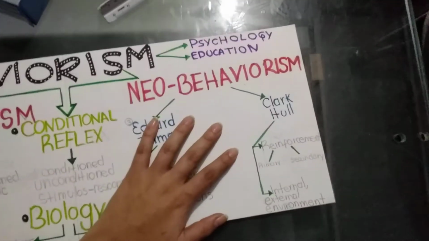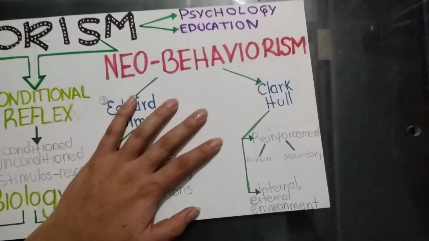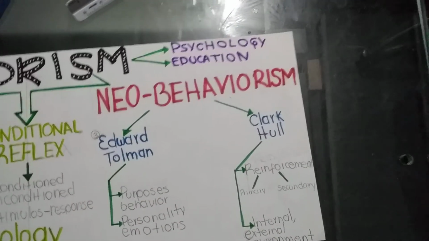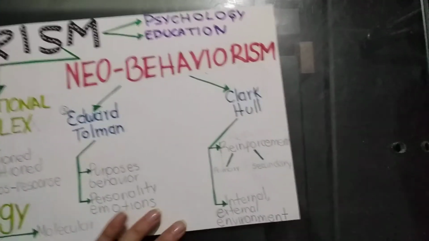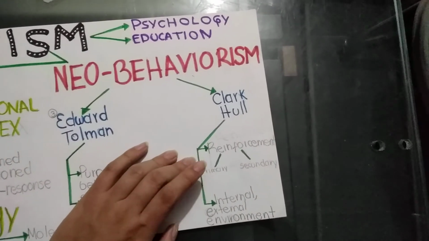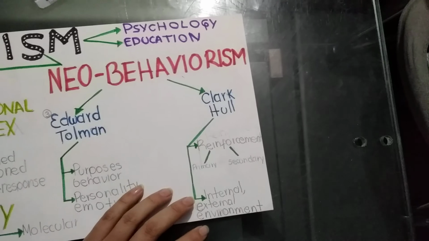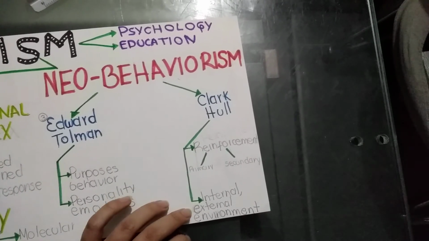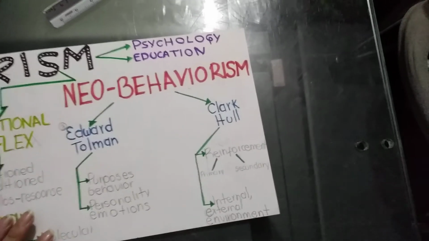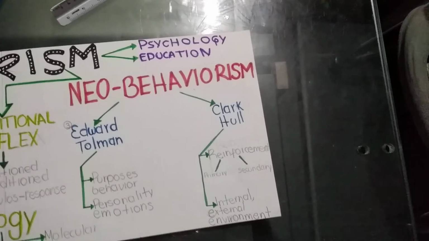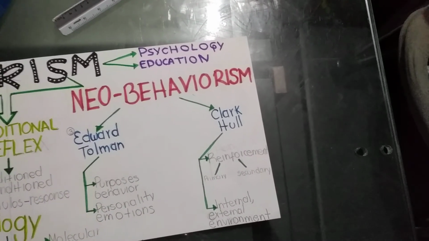Clark Hall, as Frederick Skinner, talks about reinforcement, but he categorizes in a different way. He categorizes in primary and secondary. And also he talks about internal and external environment and the relation between subject and the context around this person.